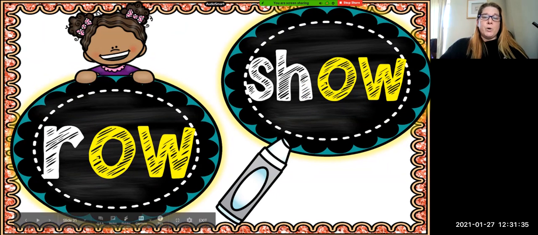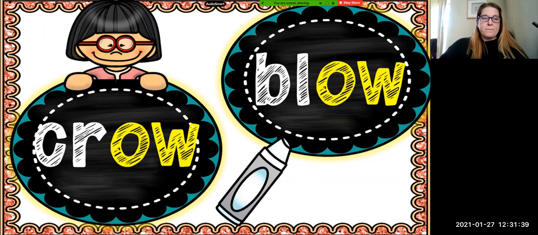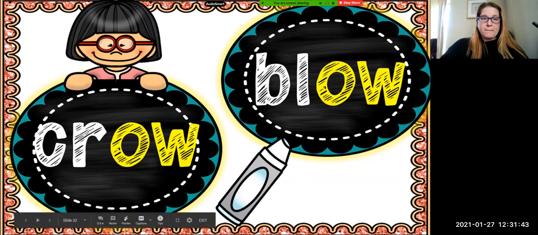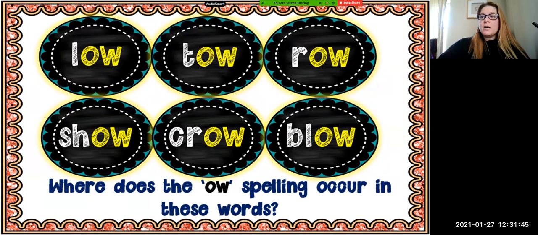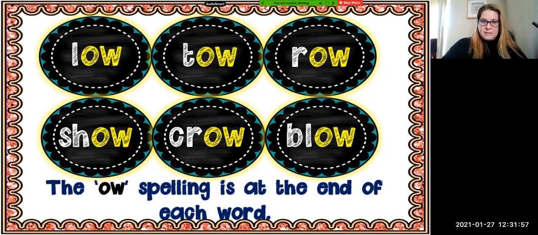We have row and show, crow and blow. So where in these words does the OW spelling occur? The OW spelling is at the end of each word.